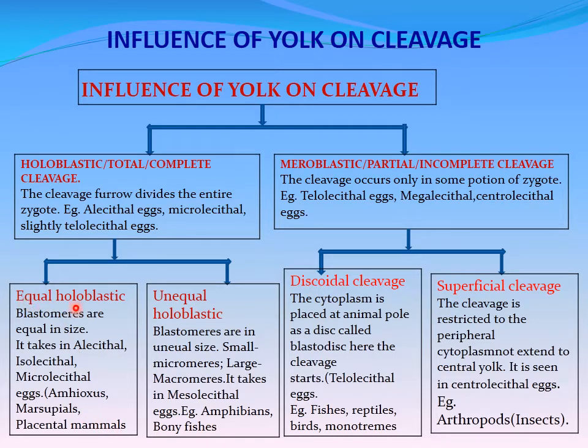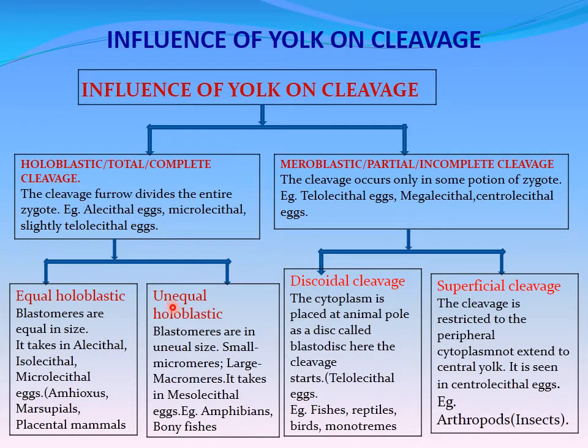So equal holoblastic cleavage means that the cells which are formed due to cleavage, we can call them blastomeres. All the blastomeres are equal in size. That's why we call it equal holoblastic cleavage.